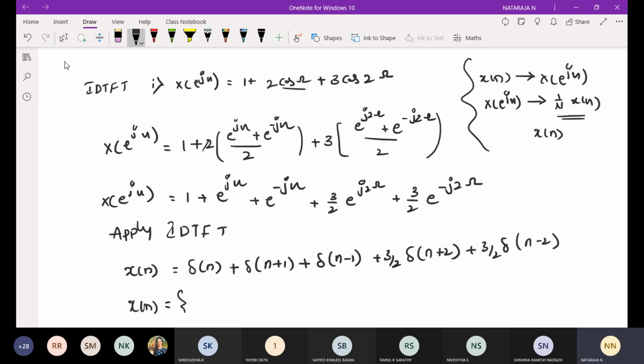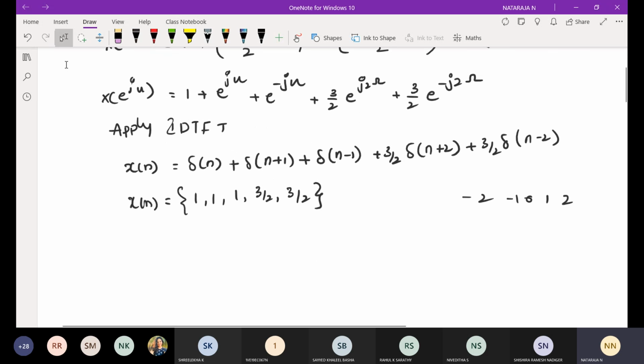Delta of n represents 1, then delta of n plus 1. What is the amplitude? Again 1. This also 1, and this will be 3 by 2, and this will be 3 by 2. I need to find my time slot, which is at origin, which is minus 1, which is minus 2, which is plus 1, which is plus 2. I need to write according to that. According to that, I can write my x of n is equal to delta of n means it is 1. Delta of n will be origin.